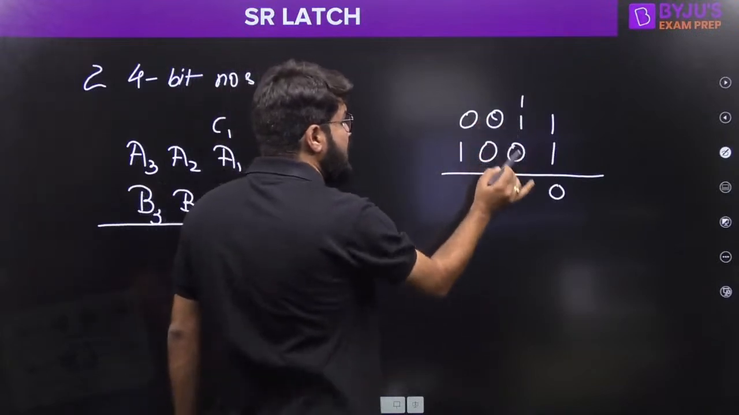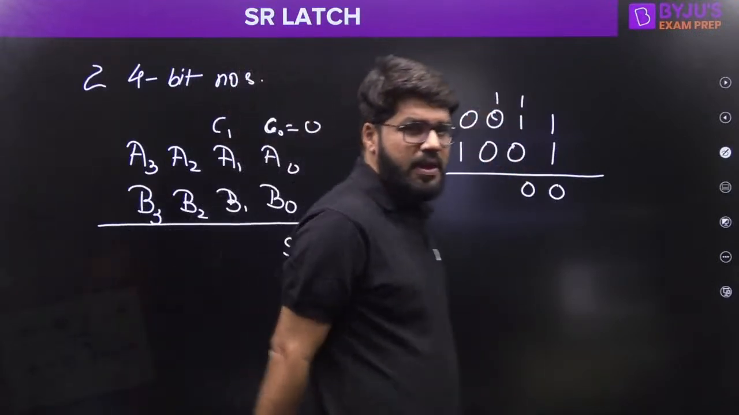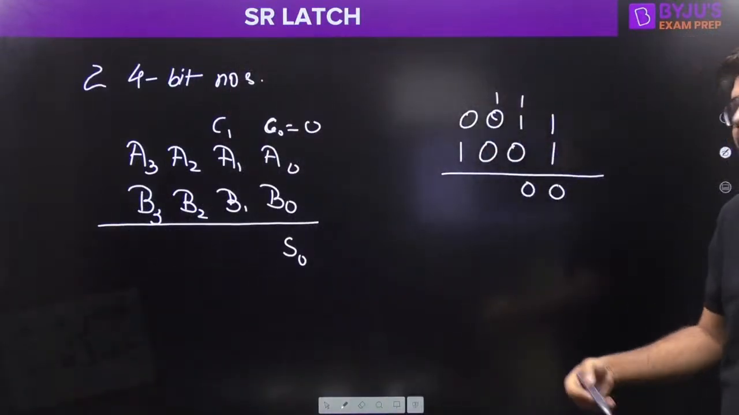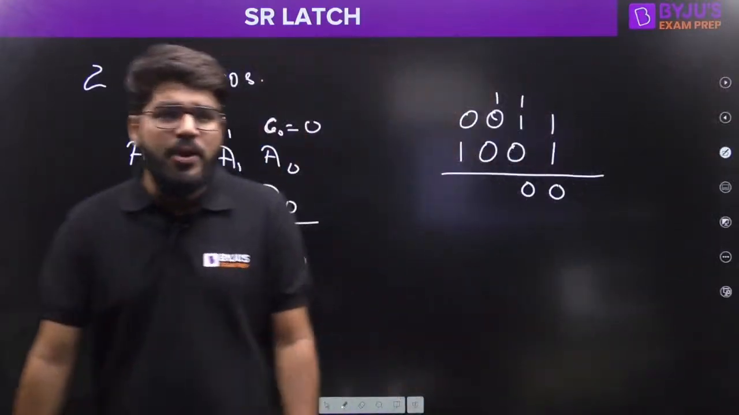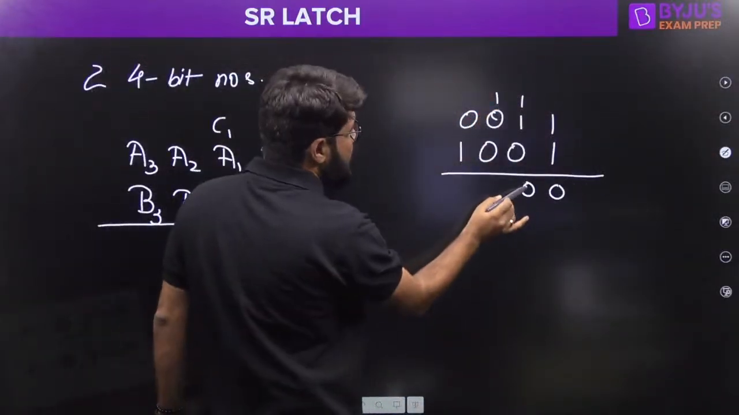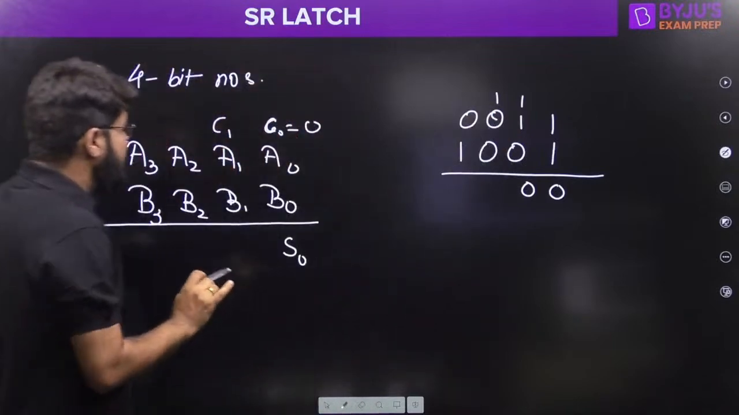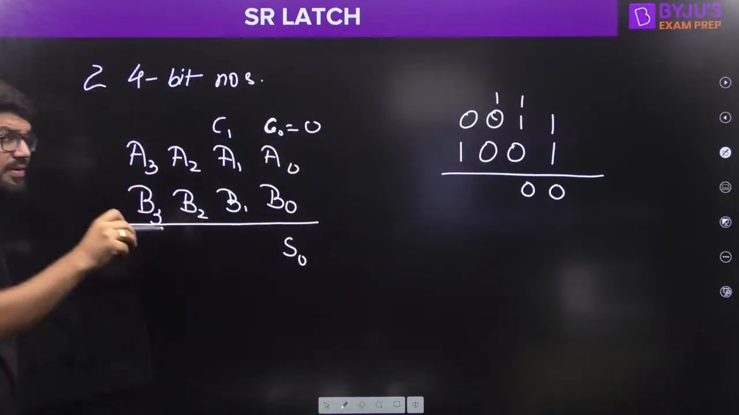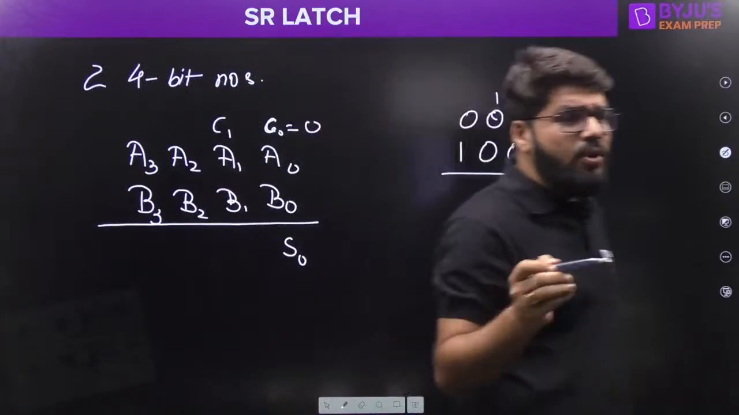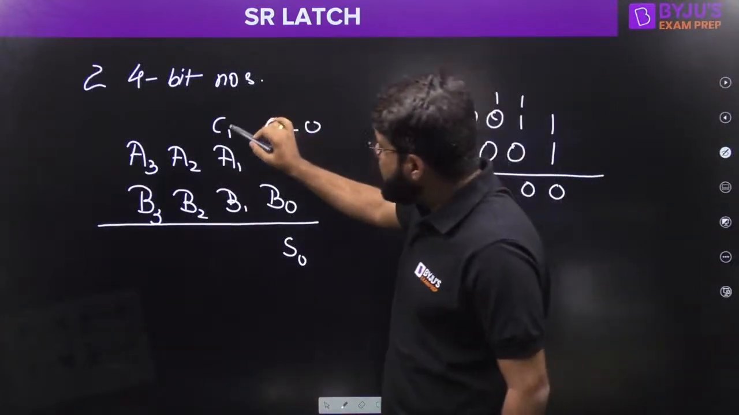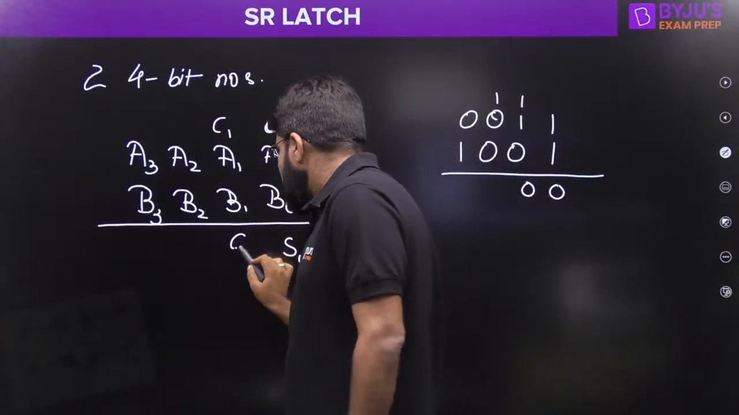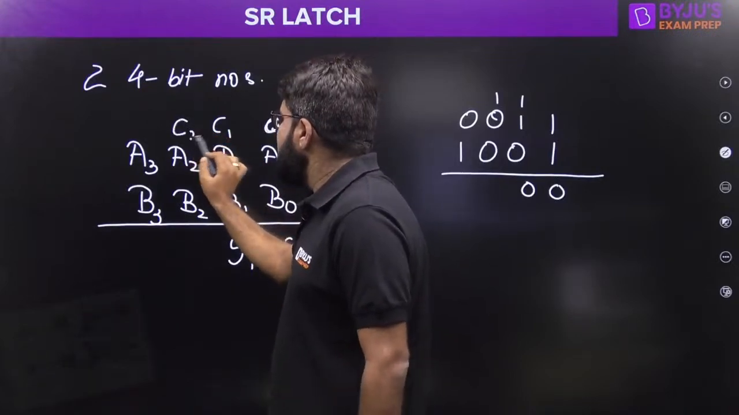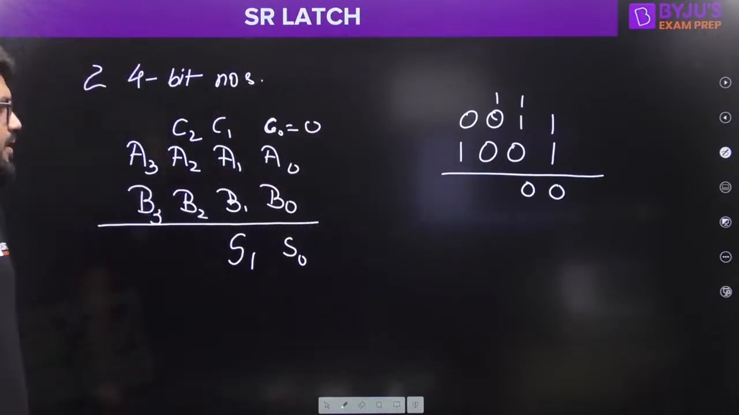Now 1 plus 1 plus 0 is again 0 and carry 1. So at every stage we can expect a carry that may be propagated. So when I add C1 plus A1 plus B1, how many bits may I have to add at the same time? At the same time, I may have to add 3 bits. Now there comes a sum, and again there comes a carry bit.